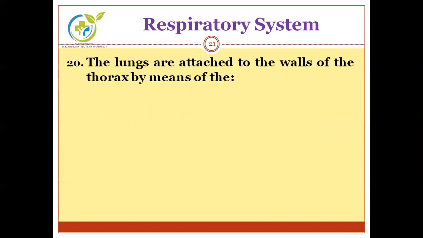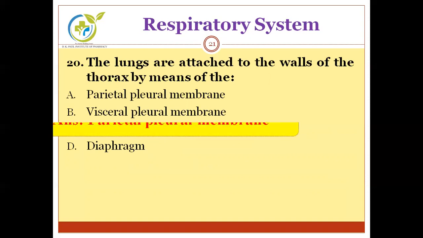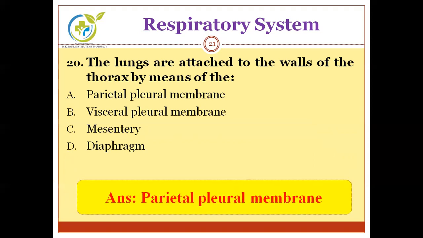On to the next question. The lungs are attached to the walls of the thorax by means of: parietal pleural membrane, visceral pleural membrane, mesentery, diaphragm. We have to find out the walls that connect the lungs to the thorax. It is the parietal pleural membrane.